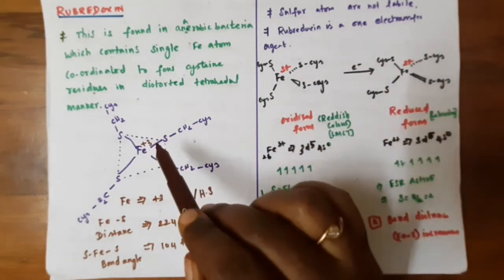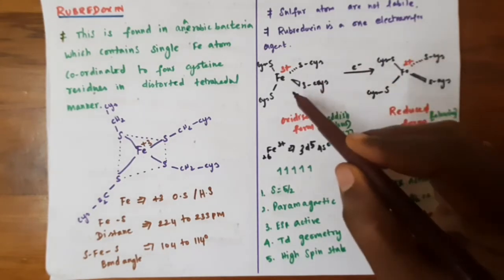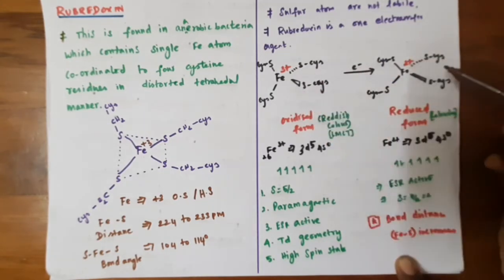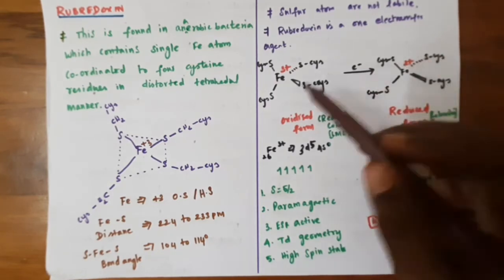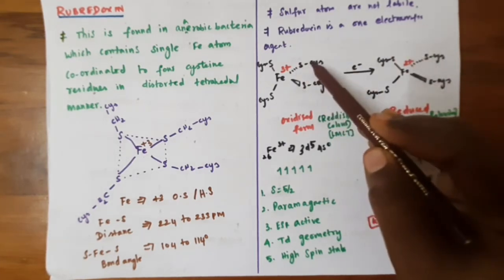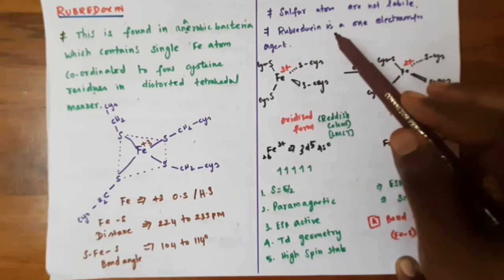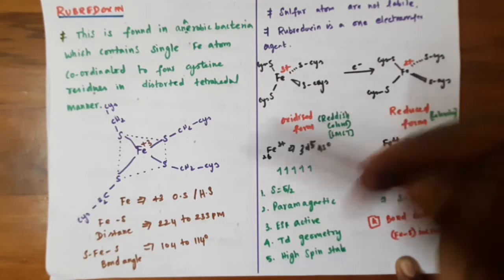This rubredoxin is a 1 electron transfer agent in biochemical processes. During the electron transfer reaction, rubredoxin gets reduced. Fe3+, by taking 1 electron, gets converted into Fe2+. This is the oxidized form and this is the reduced form. Here one sulfur is in the plane, another is above the plane, and the other sulfur is below the plane.